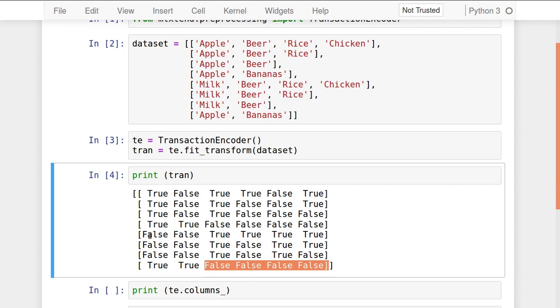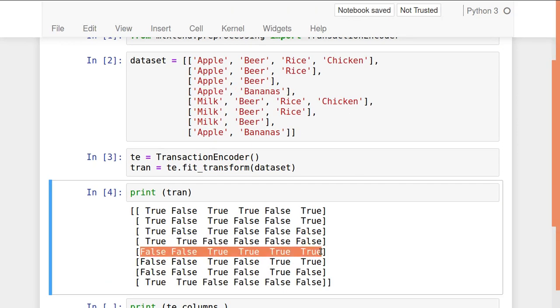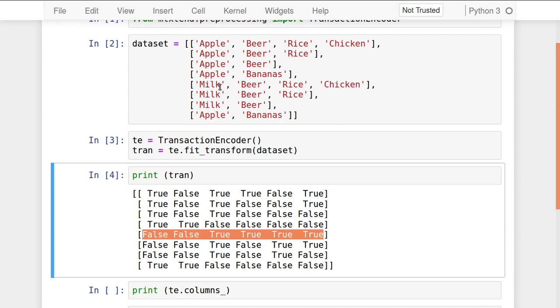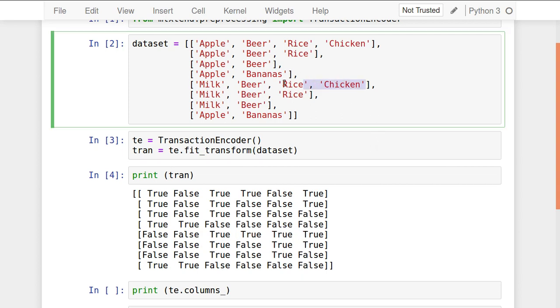Got this? If you go to this transaction, the fifth one, milk. So apple is not present, banana is not present, but the remaining others are there. Beer is present, chicken is present, milk is present, rice is present. See this one. So in this way, this transaction encoding has happened. Wherever the item is present, it has true, and where the item is not present, it is represented as false.